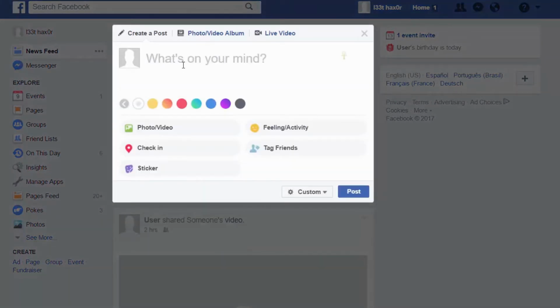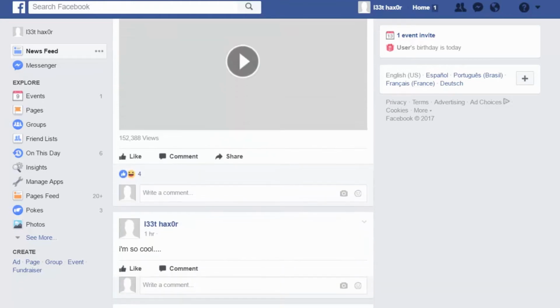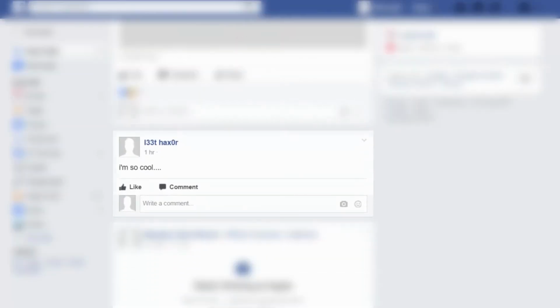On Facebook, you can tell all your friends what's on your mind. When you hit the post button, the JavaScript sends a request to the Facebook servers to update a list of your posts. And when other users open their news feeds, the server sends them a list of all the posts their friends have been putting up. Let's move on to the interesting bit of hacking.